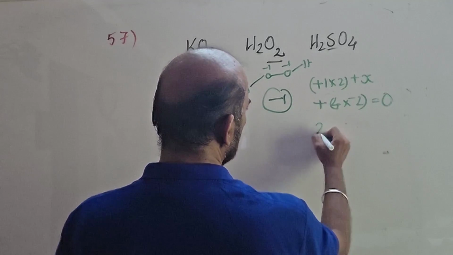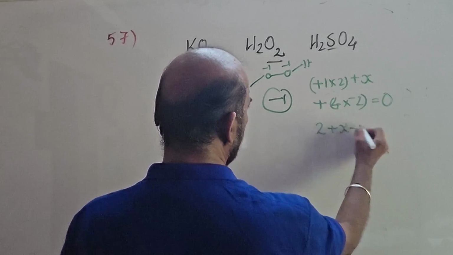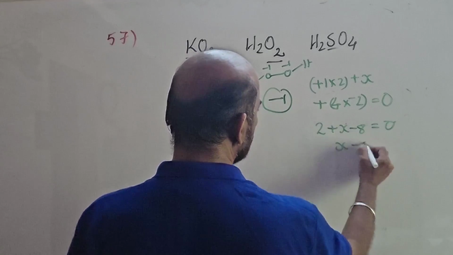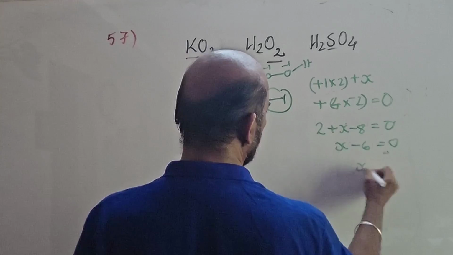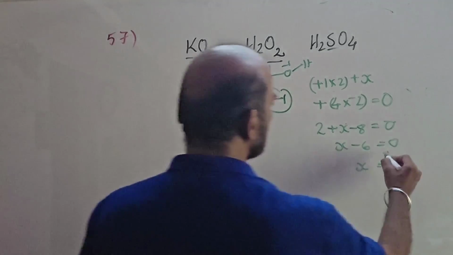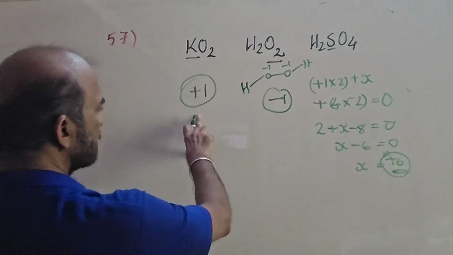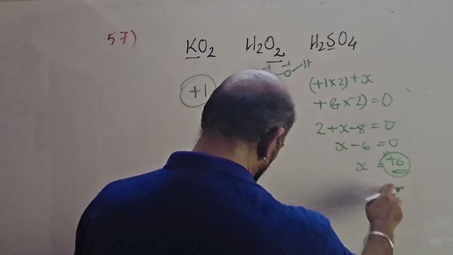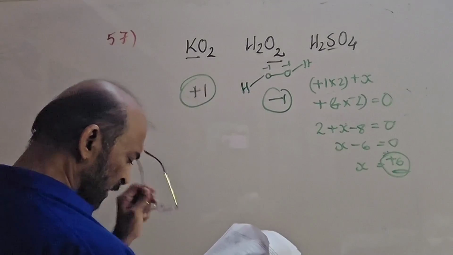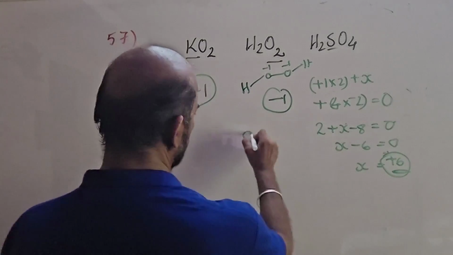So 2 plus X minus 8 is equal to 0. X minus 6 is equal to 0. So X is equal to plus 6. Sulfur is in the plus 6 oxidation state. So it will be plus 1, minus 1, plus 6 here. Here option 2 is our answer.